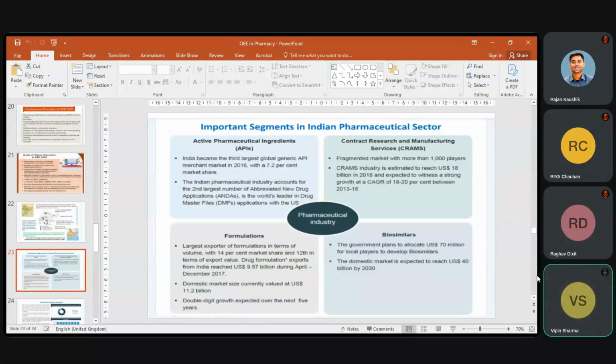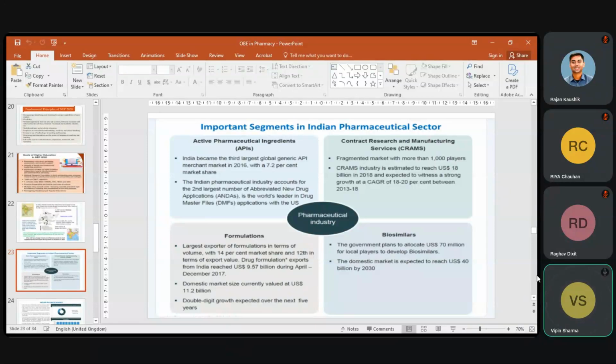So in case of the pharmaceutical sector, we can develop our young pharmacists for getting jobs in different sectors: formulations, biosimilars, contract research and manufacturing, and active pharmaceutical ingredients. So these are some important sectors. As we know, in NEP, industry need has been focused. So we should focus first of all on the need of industry, the need of society, and the need of hospitals, because diploma, bachelor's and master's programs in pharmacy are being run by different institutions.